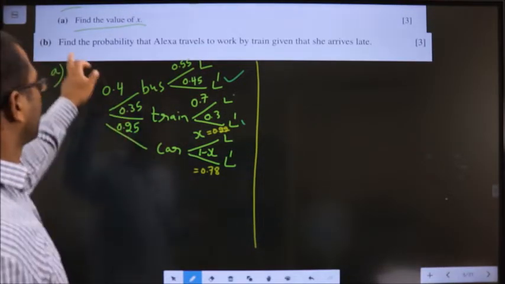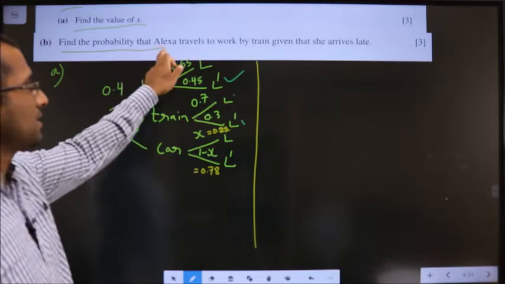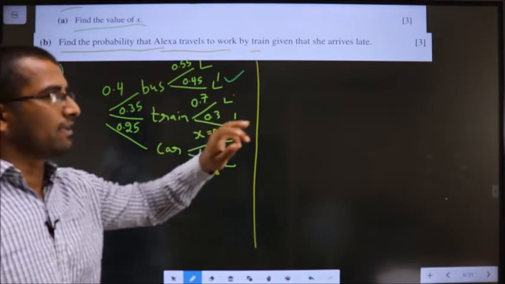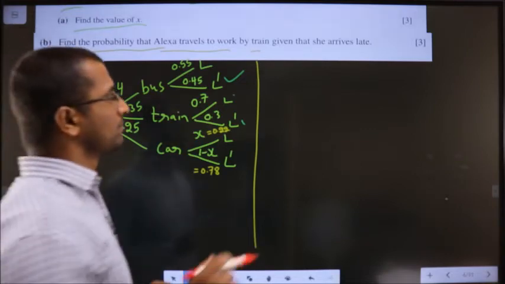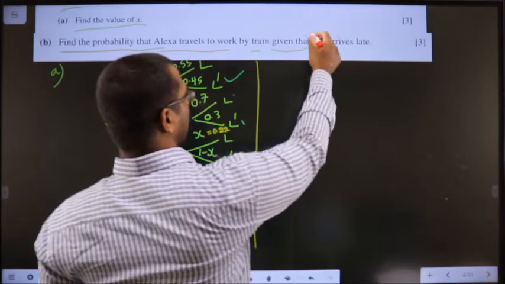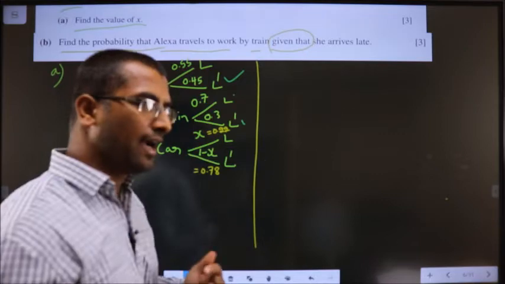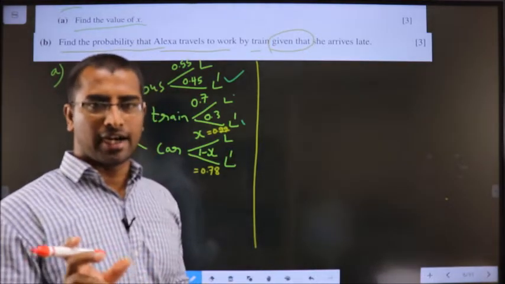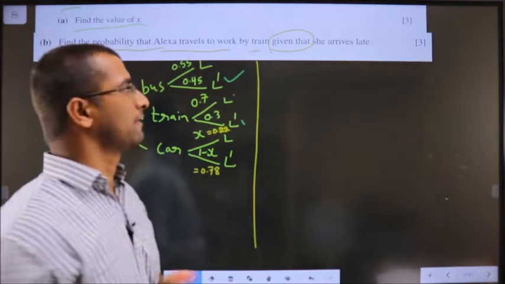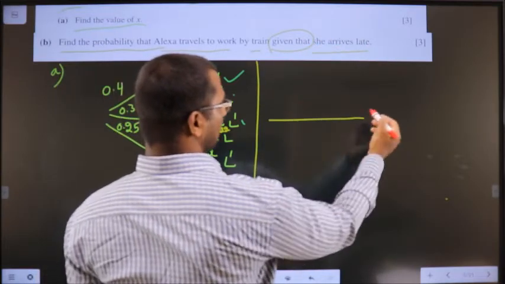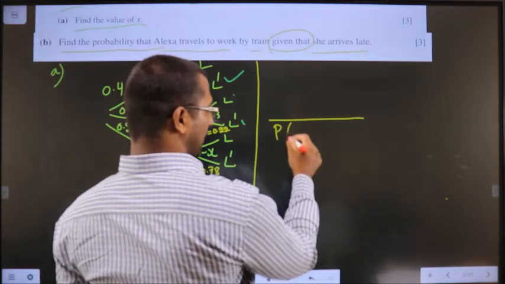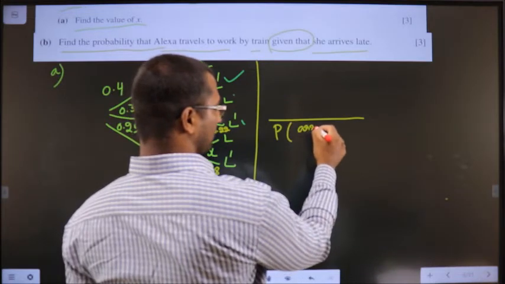B1. Find the probability that Alexa travels to work by train, given that she arrives late. Whenever you come across given that, understand that it comes under conditional probability. After given that, whatever statement you have, that goes in the denominator.